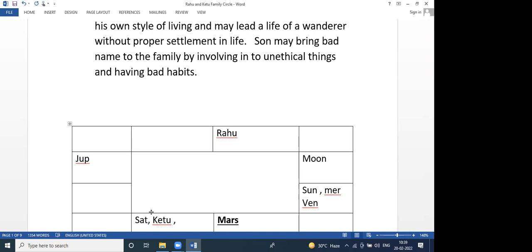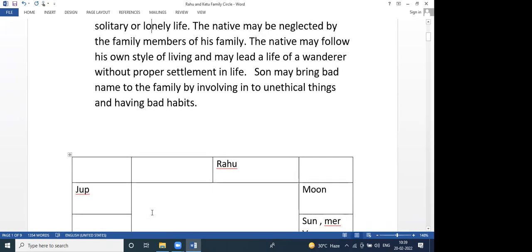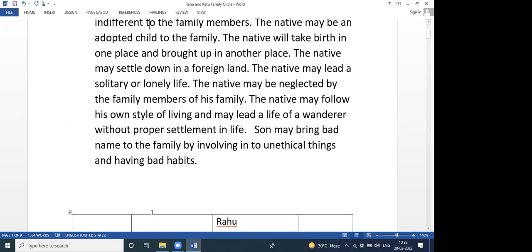Sun may bring bad name to the family by involving into unethical things and having bad habits. So smoking, drinking at a very early, younger age, at the age of 16 or 20. So then you see, the family may get bad name because of his son's behavior in the society. So they may also be involved in unethical things also. So the son of this nature.